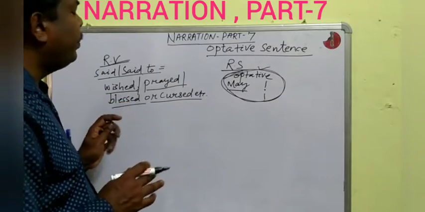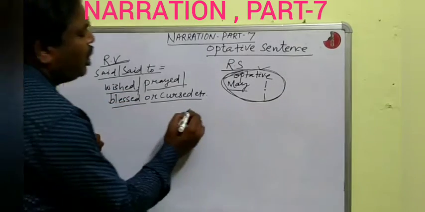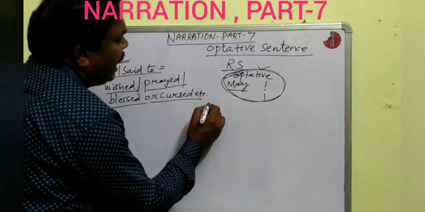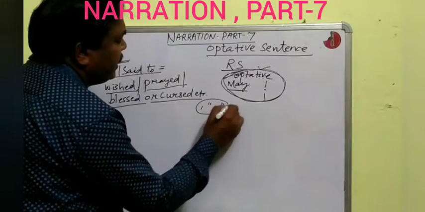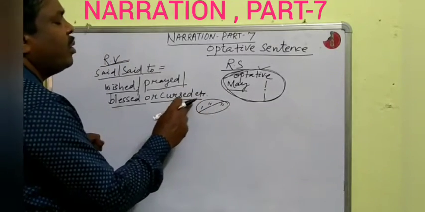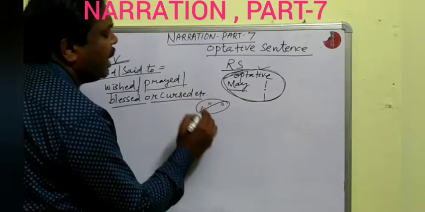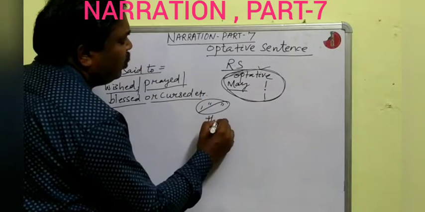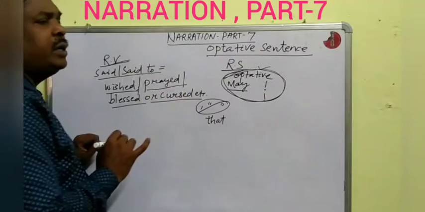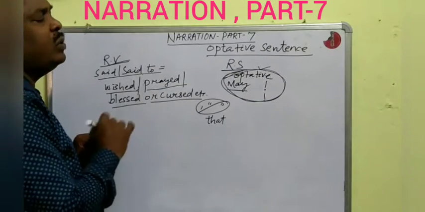Is it clear? Then after removing the comma and inverted commas, the connector that will be used.